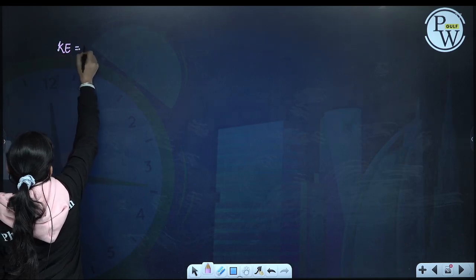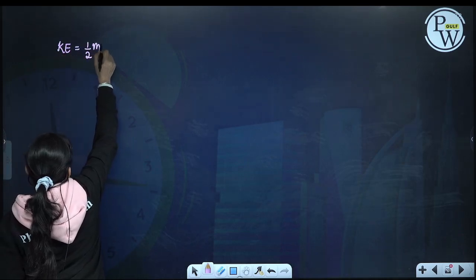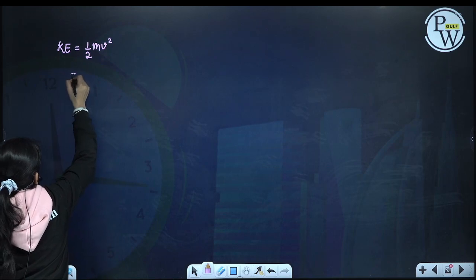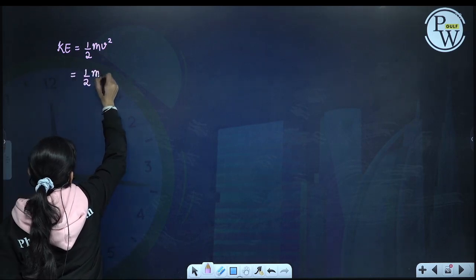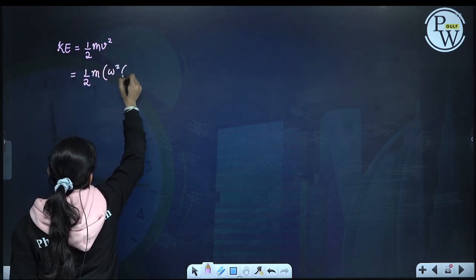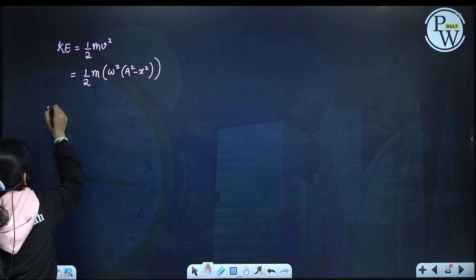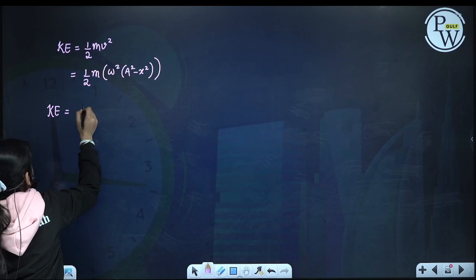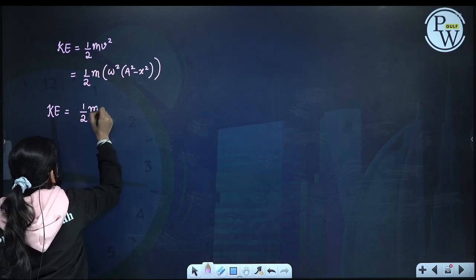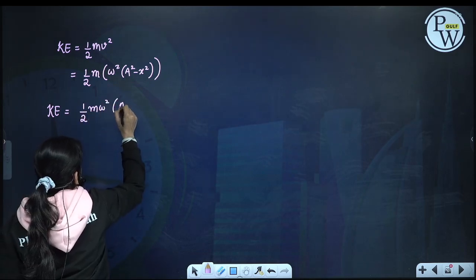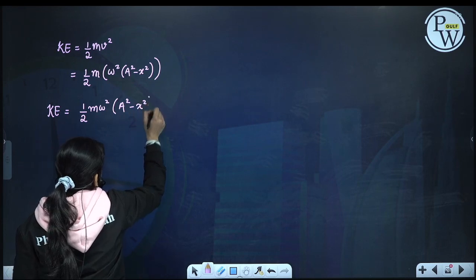Kinetic energy is equal to half m v square, and we know that v square is equal to omega square into a square minus x square. So kinetic energy's variation with x will be half m omega square into a square minus x square.